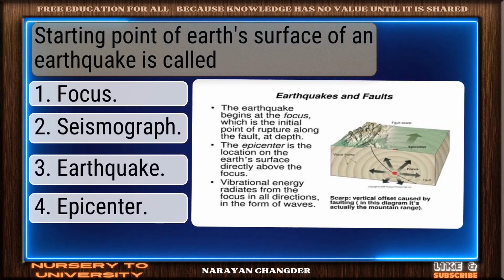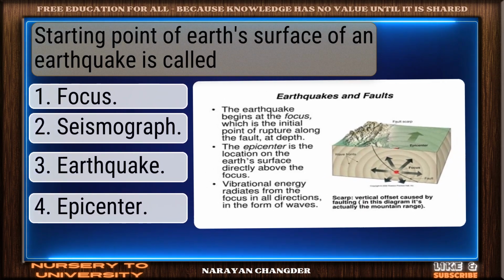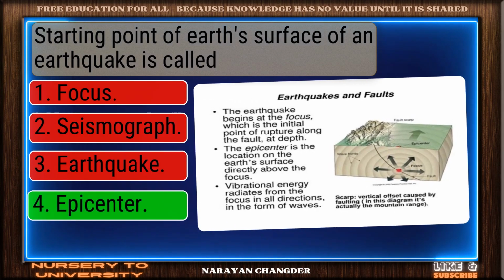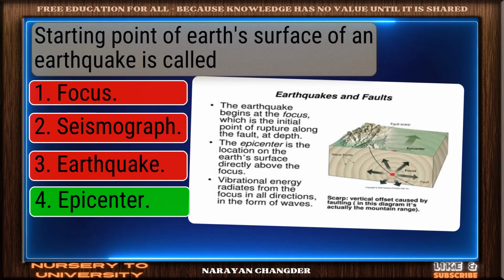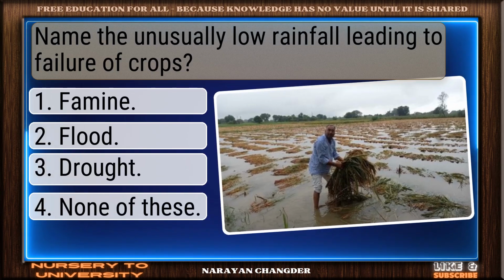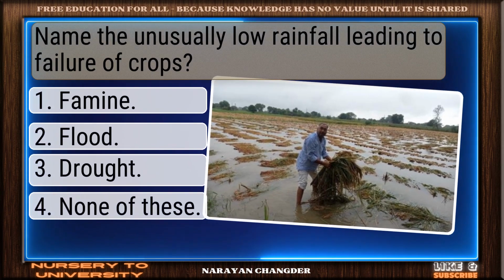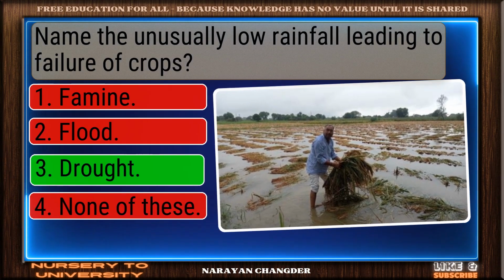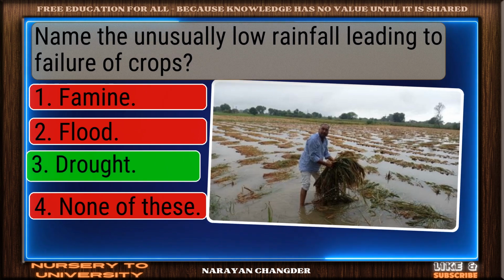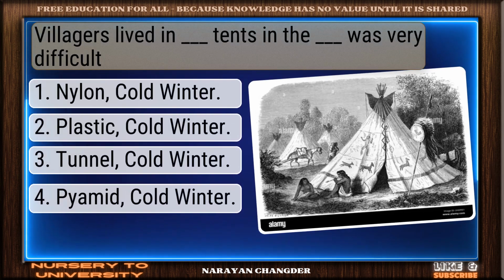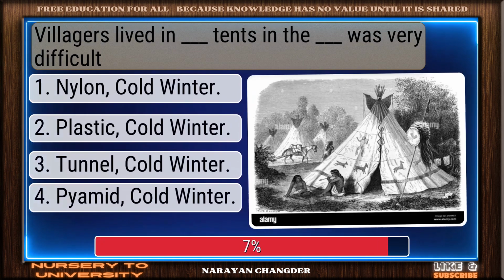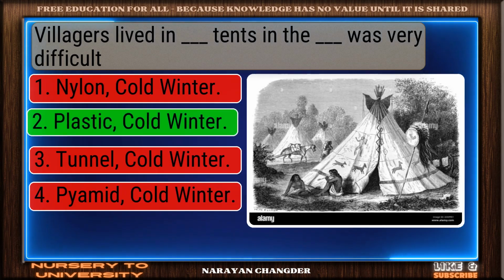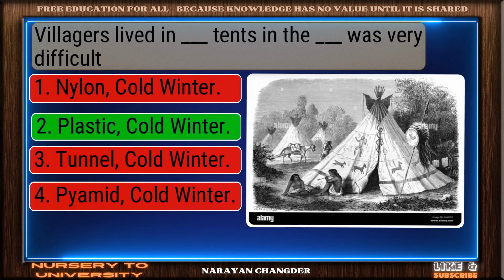The starting point on Earth's surface of an earthquake is called. Correct response. Epicenter is the most accurate answer. Name the unusually low rainfall leading to failure of crops. Strong choice. Drought is the right answer. Villagers lived in dash tents and the dash was very difficult. You're right. Plastic, cold winter is the correct answer.